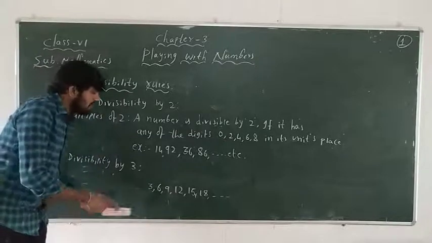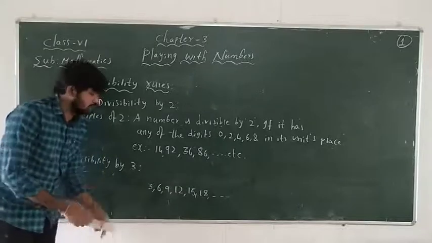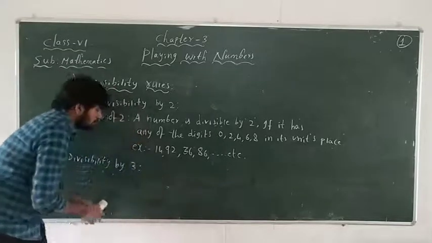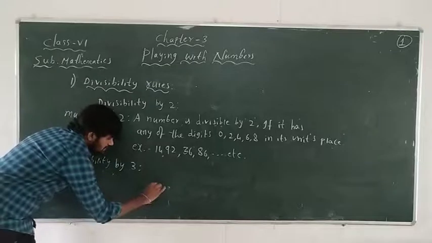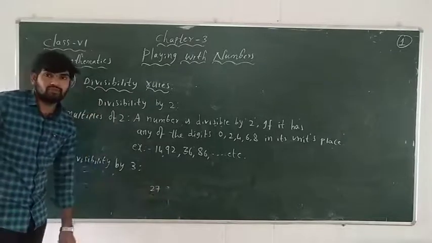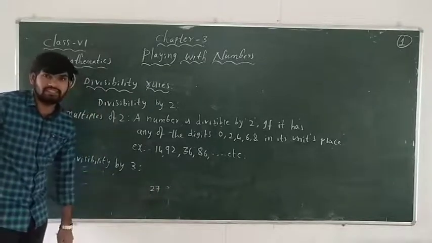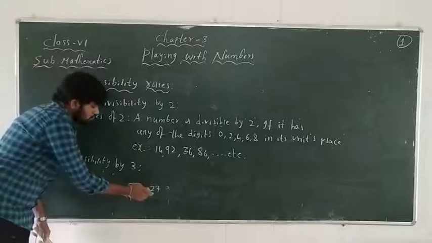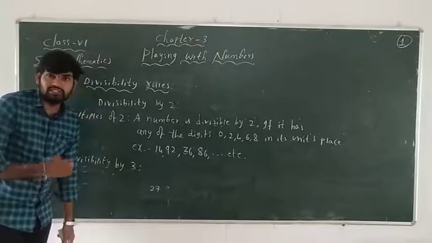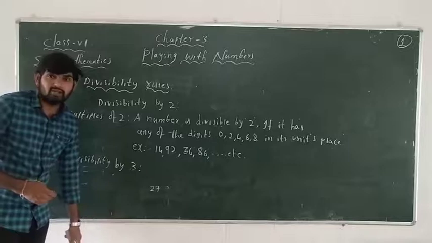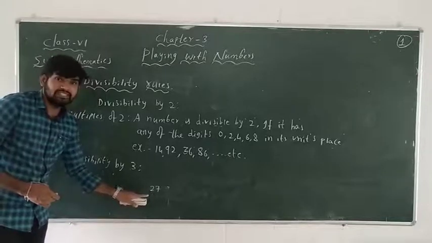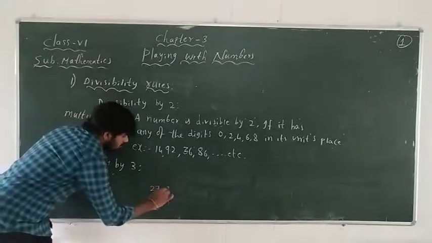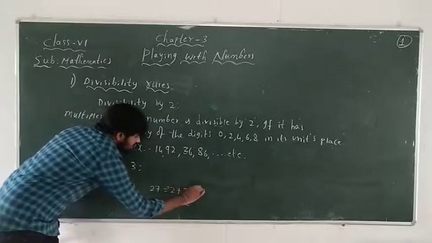Now what is the pattern for this? Look here. Find the sum of the digits in the multiples of 3. Let me take one multiple of 3, that is 27. Now this is a multiple of 3 because 3 divides 27 exactly. I want to know whether 27 is divisible by 3 or not without doing the division. What is the pattern or the logic? Find the sum of the digits in this multiple: 2 plus 7. What is the answer? 9.